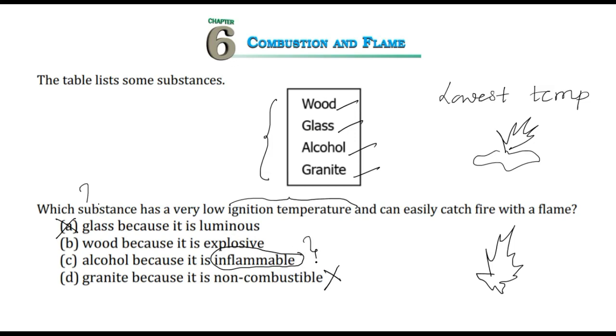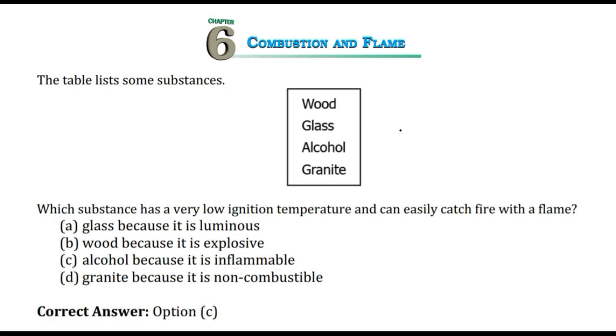Now out of these two, the most appropriate one is alcohol. If you compare wood and alcohol, alcohol catches flame faster. Okay, that's why the statement which we have to pick here is C, because the question is which substance has a low ignition temperature and can easily catch fire with a flame. So the option is C. Next question.